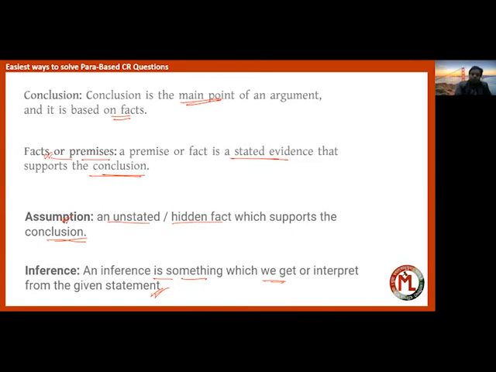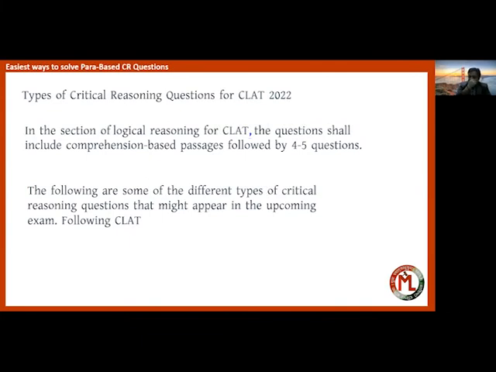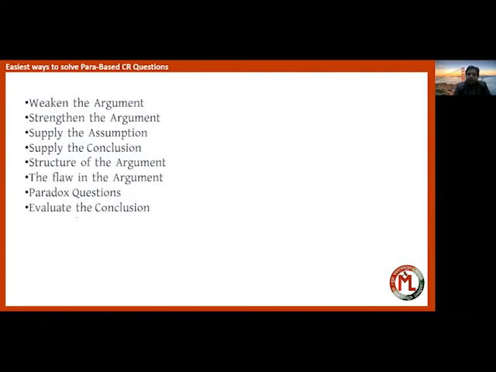Okay. Now, what are the types of critical reasoning questions that you can expect in CLAT 2022? See, there will be comprehension-based passages followed by 4 to 5 questions on each passage. And these are the types of critical reasoning questions that might appear in the upcoming exam.